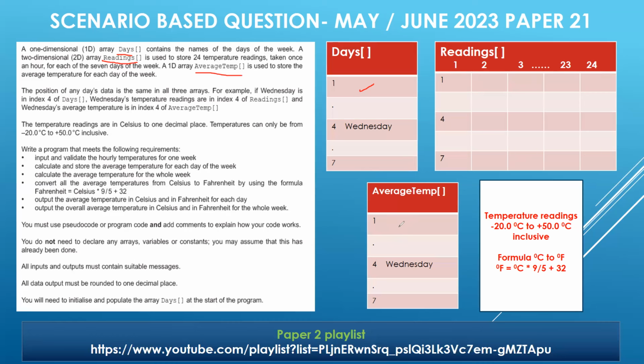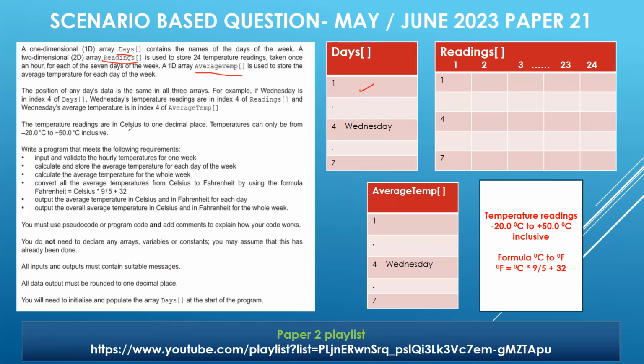Any issues? Okay, now just for simplicity, they have given an example. The position of any day's data is the same in all the arrays. For example, if Wednesday is in index 4 of days, Wednesday's temperature readings are in index 4 of readings, and Wednesday's average temperature is in index 4 of average temp. It means Wednesday here, Wednesday here, Wednesday here. Any issues? Just an example is given to you, could be any day, so that you can comprehend that this is going to be the same throughout. It has to be the same, fine?